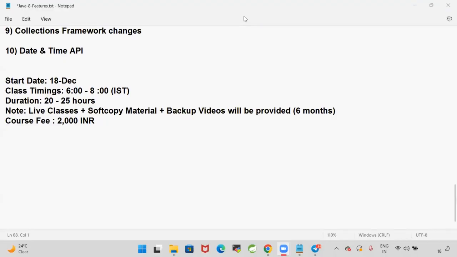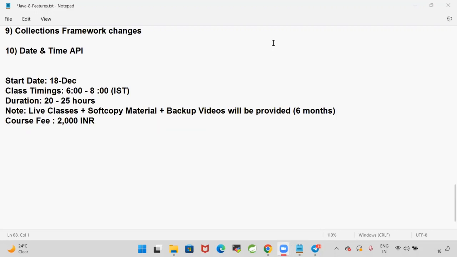Duration is 25 hours, not 25 days. 20 to 25 hours means approximately it is going to take 10 days of time, with daily 2 hours. Okay, guys.